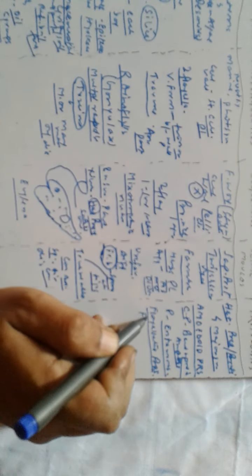What do they do? Let's make a figure of that. This is a figure of paramecium.